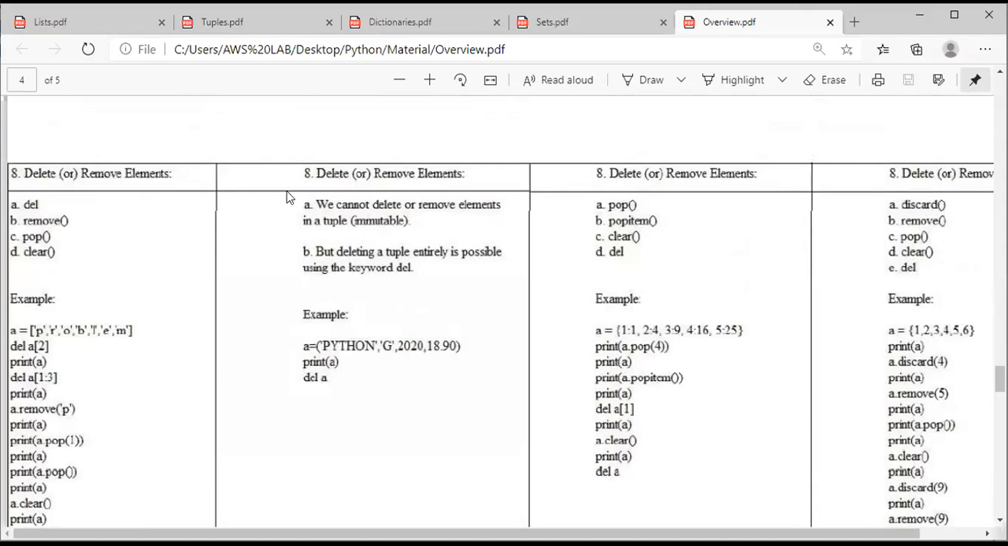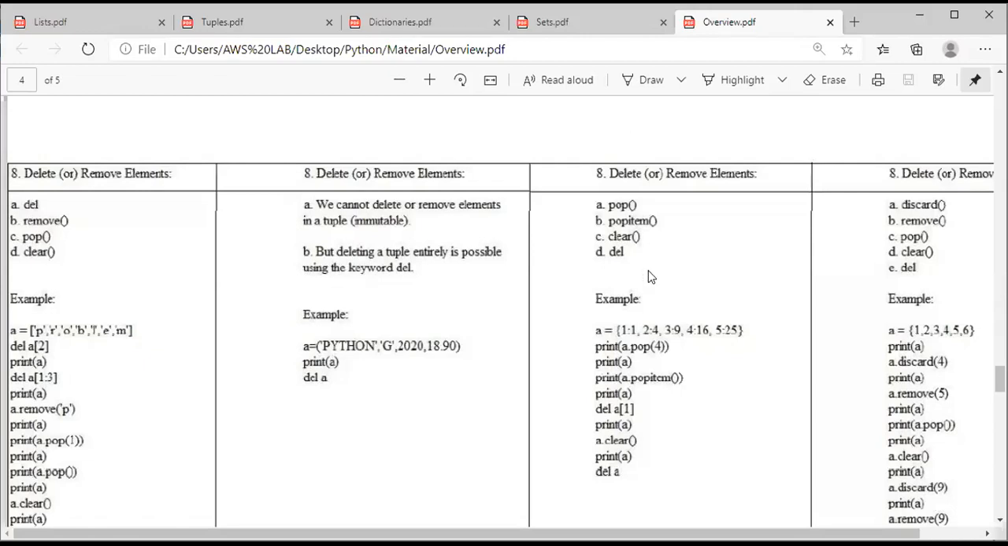Coming to tuple, since tuples are immutable we cannot change or delete an element. We cannot add an element to a tuple, and we cannot change an element. What we can do is delete the entire tuple. How can we delete it? By using the keyword called del.